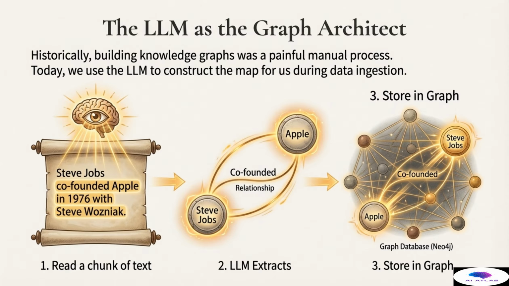As we ingest millions of documents, the graph grows organically, building a massive, interconnected network of knowledge derived entirely from unstructured data. This automation is key because it means we can instantly turn raw text data into a structured, searchable database of facts, ready for logical navigation.